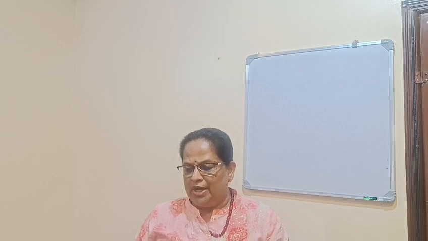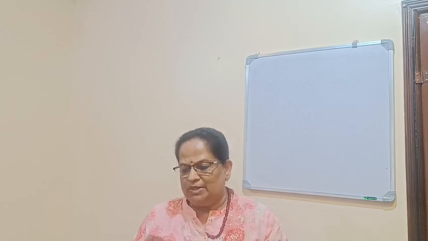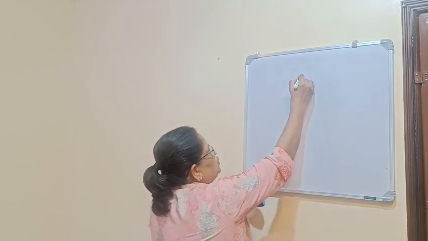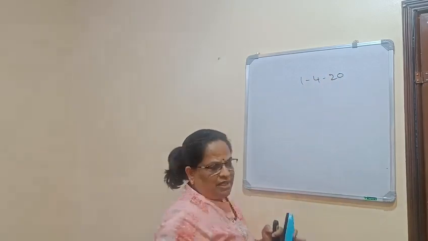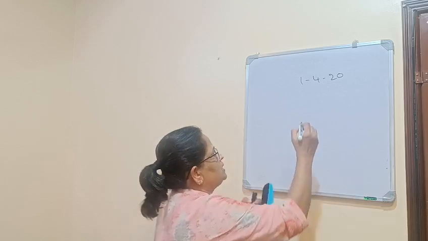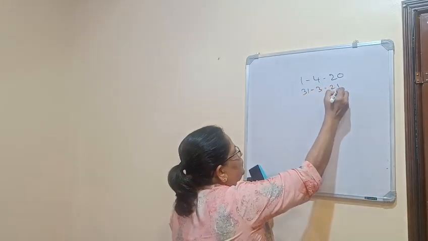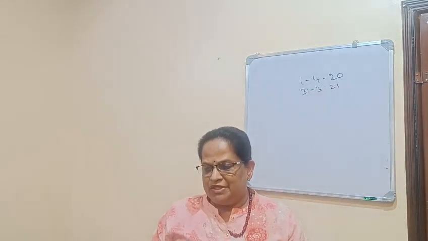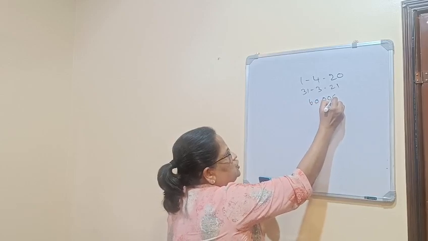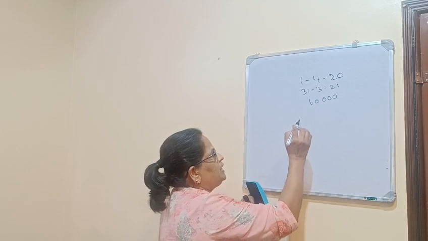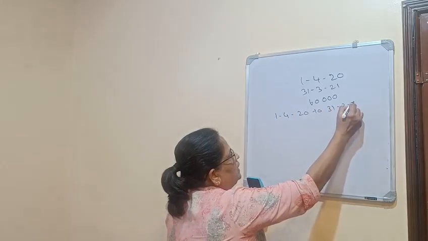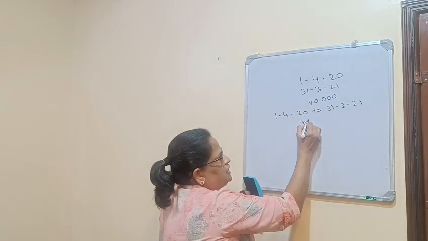On 1/4/20, he borrowed a housing loan of rupees 5 lakhs at 12%. So here also there is a pre-construction period. Date of loan is 1/4/20. Date of completion is just 1 year later, 31/3/21. Now you have to remember annual interest. He has taken 5 lakhs at 12%, that means 5 lakhs into 12 by 100, 60,000. So the pre-construction period is from 1/4/20 to 31/3/21, and the pre-construction period interest is 60,000.